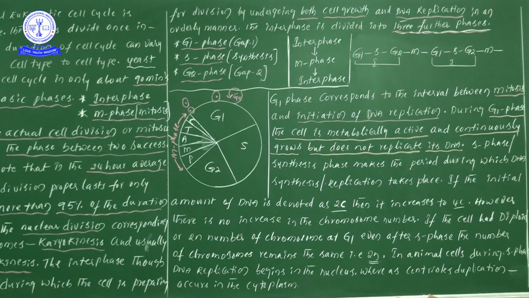Don't get confused. Let me explain one more time. Interphase is divided into 3 phases: G1, S, G2. Next, M phase is divided into 2: one is karyokinesis and one more is cytokinesis. In karyokinesis again 4 phases are there. The first one is prophase. P stands for prophase. Through my voice you can get: prophase, metaphase, anaphase, telophase.